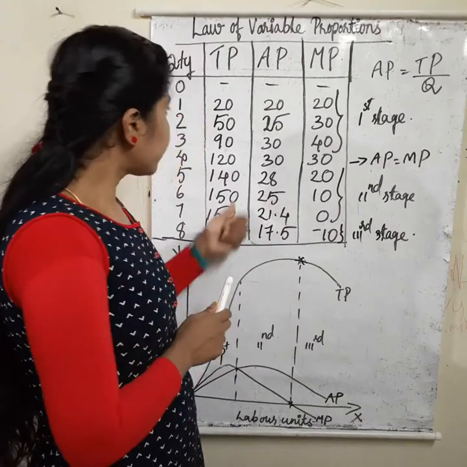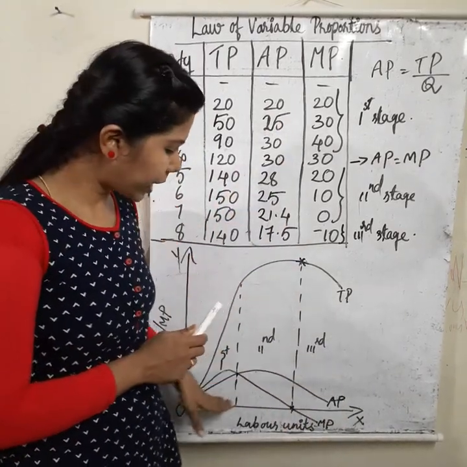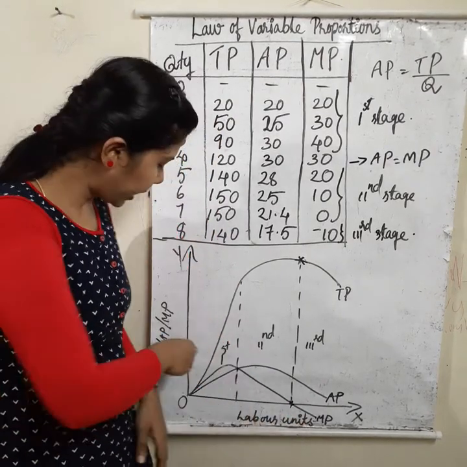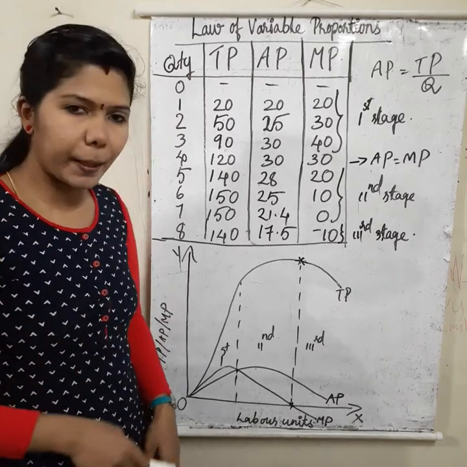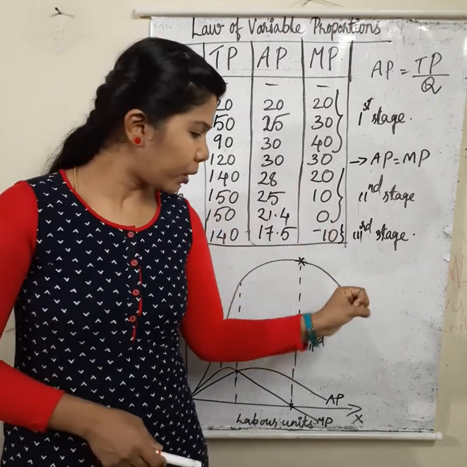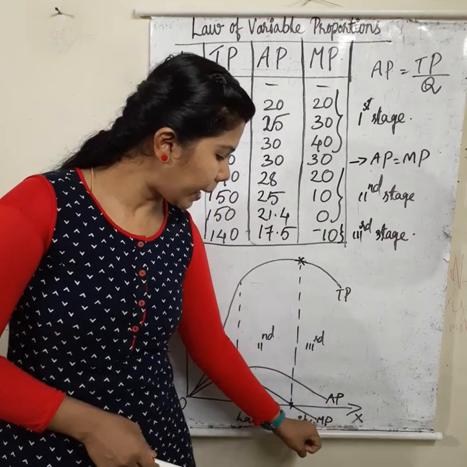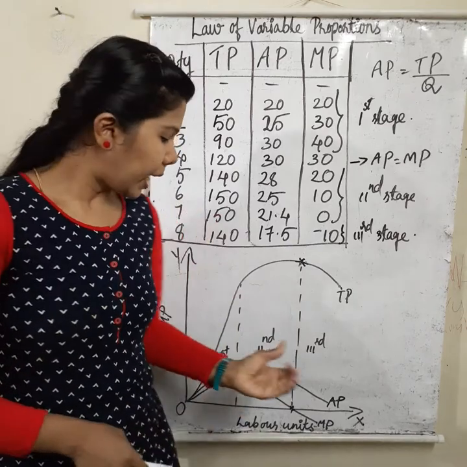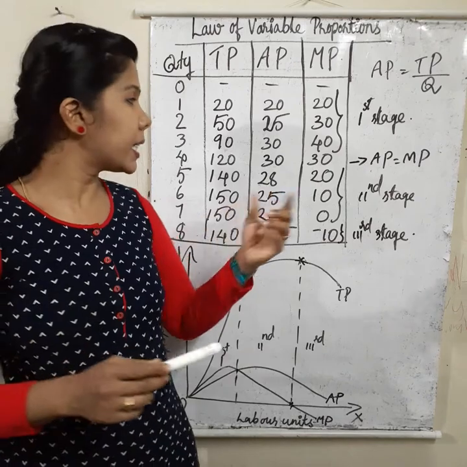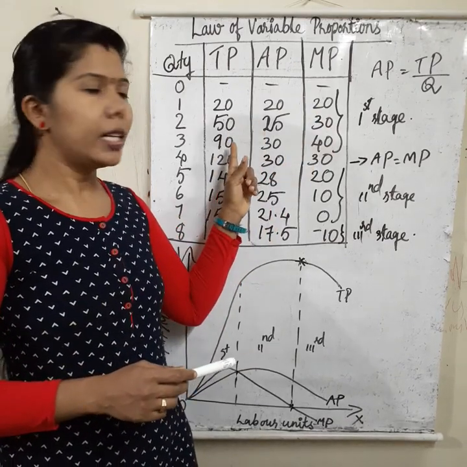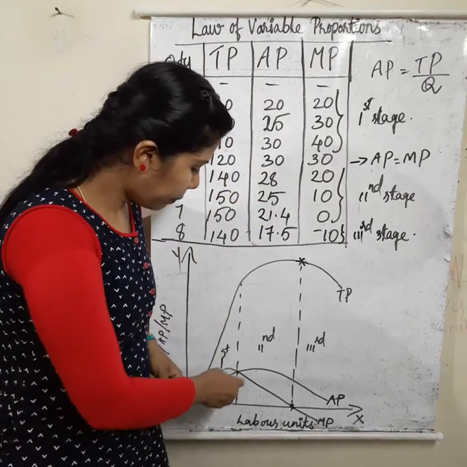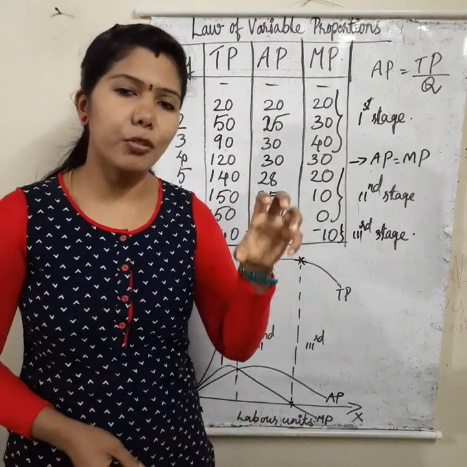Okay. Then these are the 3 stages. We have to explain the diagram also. In this diagram, the x-axis represents labor units and the y-axis represents TP, AP and MP. We have 3 curves: TP is the total product curve, AP is the average product curve and MP is the marginal product curve. And we have 3 stages to explain this law. In the first stage, TP increases at an increasing rate, steady growth. Then AP and MP also increase. That is the stage of increasing returns.